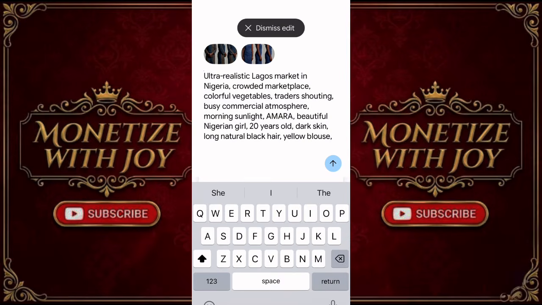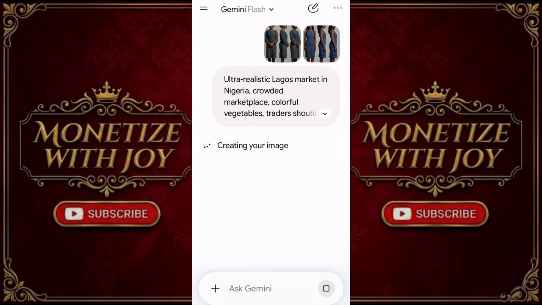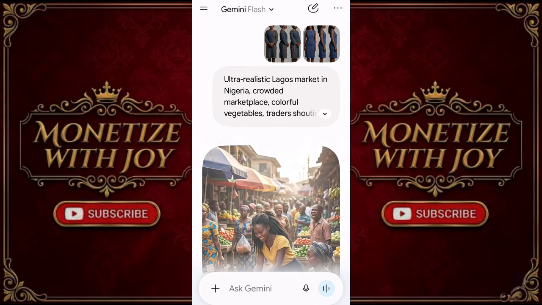Just always remember to tell it not to generate in frames anymore, okay? I'll just say don't generate it in frames because this one was in frames and I don't want that. Okay, I want it direct 9:16 so that I can easily use it to generate my video. The reason why we had frames in the first place was just so you can get their faces and capture everything correctly. So this is basically how you do it.